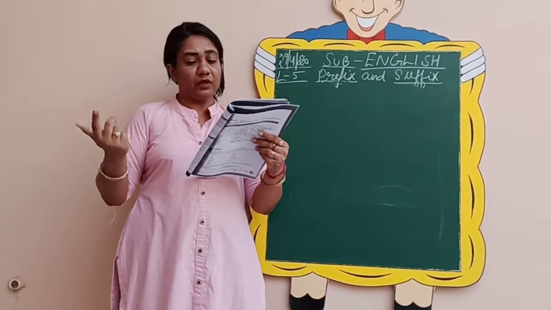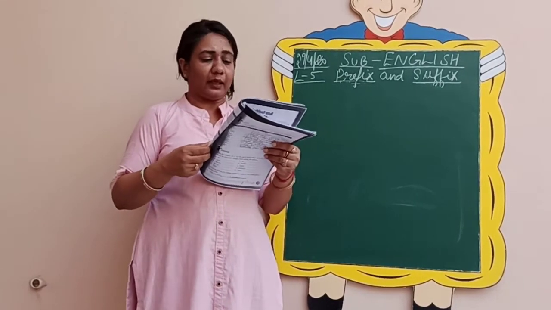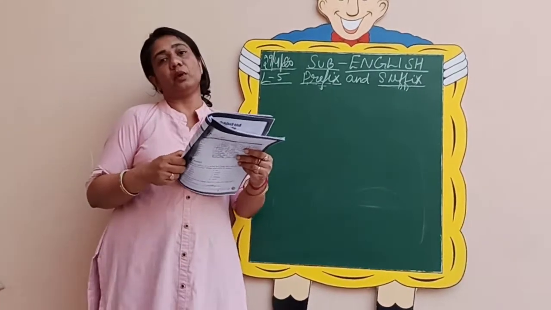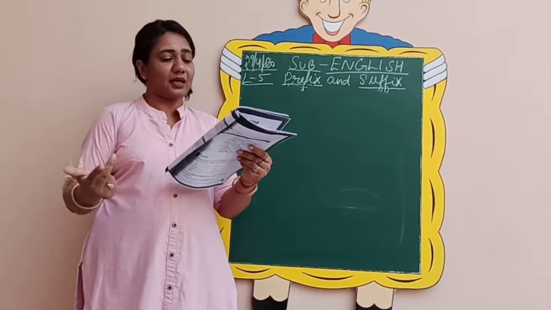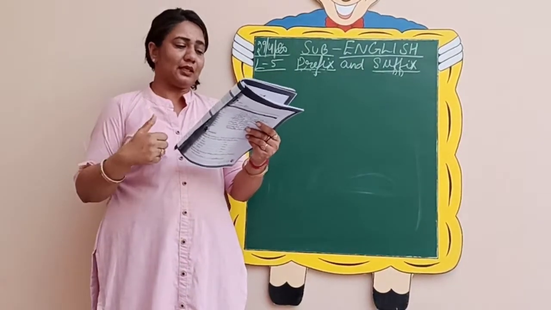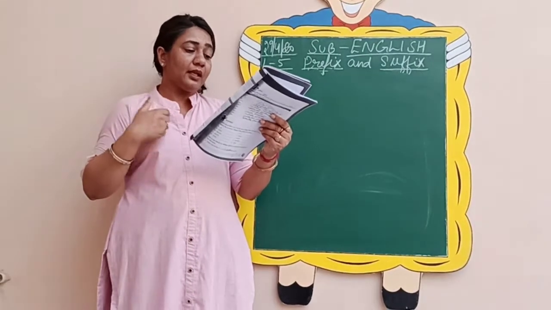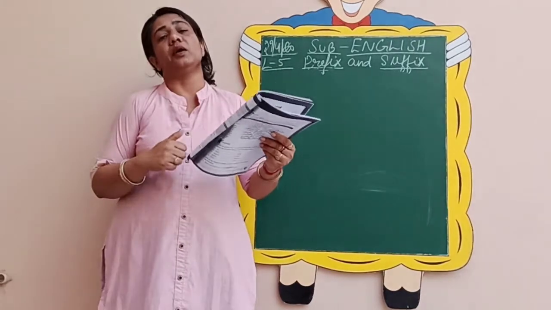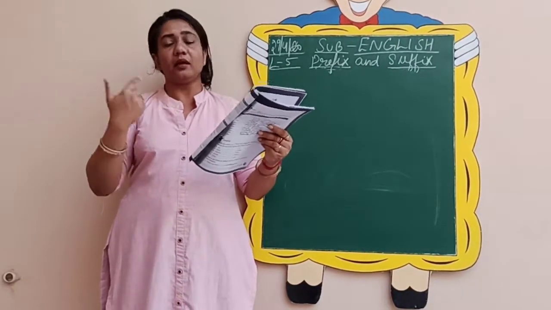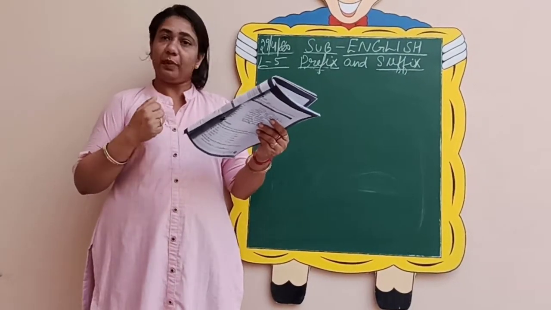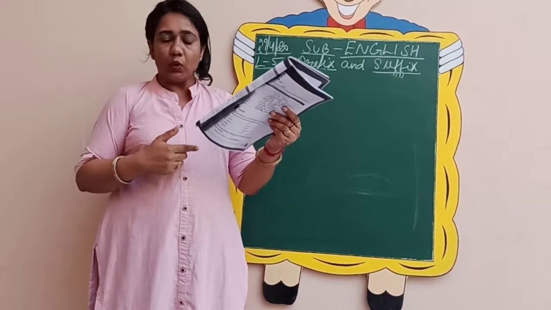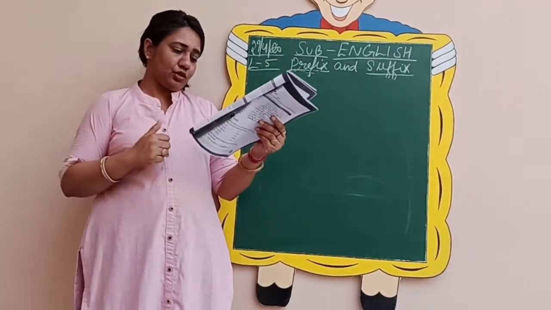Then they have given you the definition of prefix. The letter or group of letters added at the beginning of a word is known as a prefix. This I have already told you. You can see the examples. Then the letter or group of letters added at the end of the word are known as suffixes. Again, examples are there on page number 30. You can go through it. Then important notes are there that I have already told you.